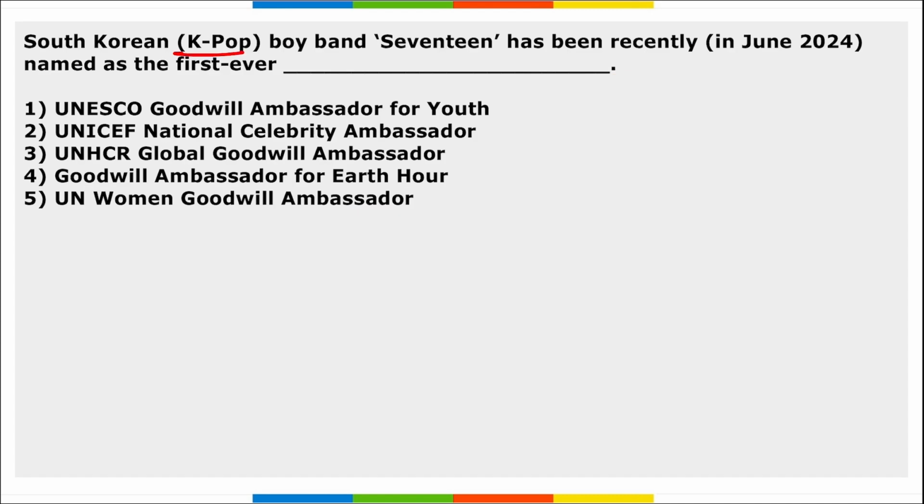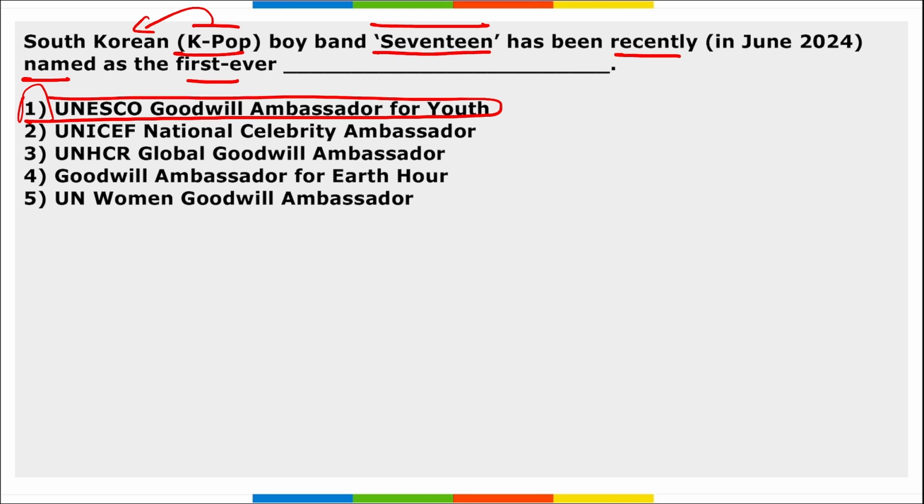Next, the South Korean K-pop band named 17 has been recently named as the first ever dash. So the K-pop band of South Korea, 17, has been named as the UNESCO Goodwill Ambassador for Youth. Take a note of this, right?